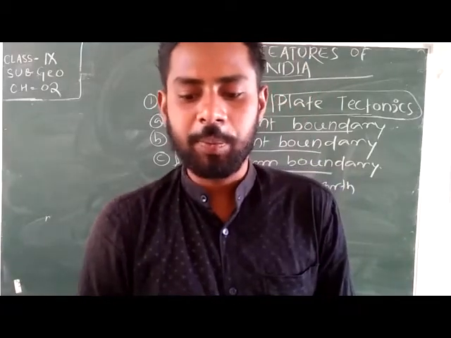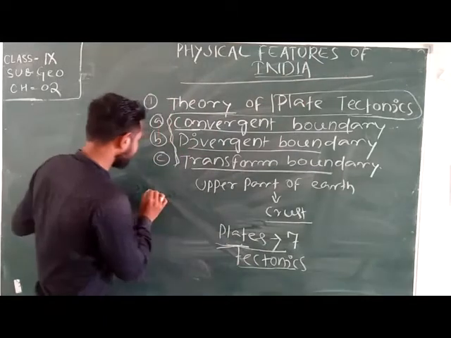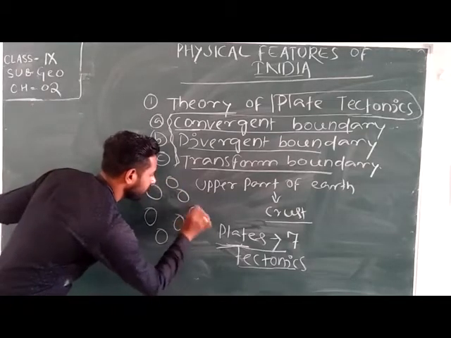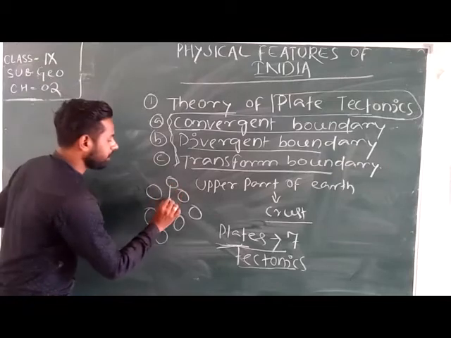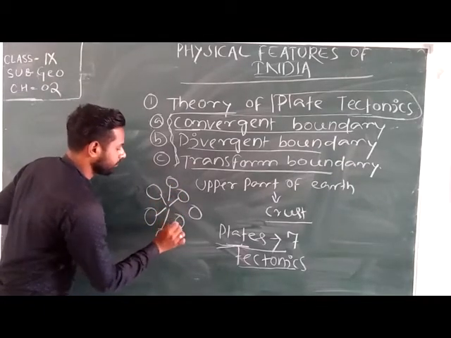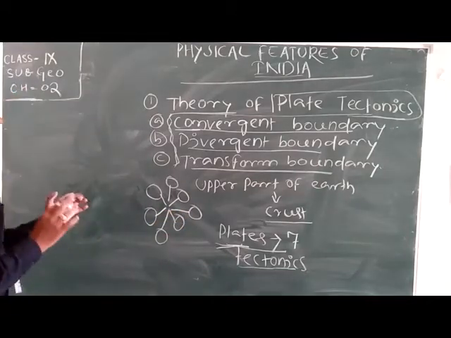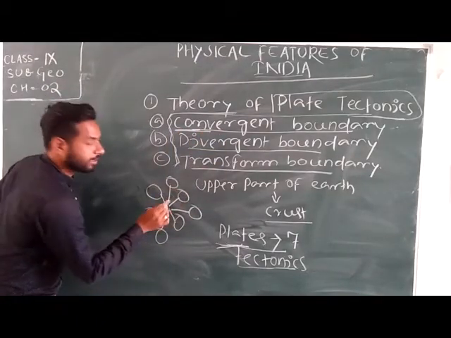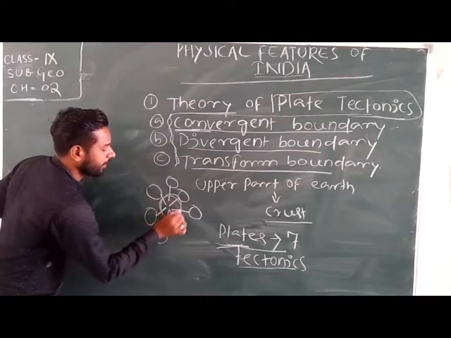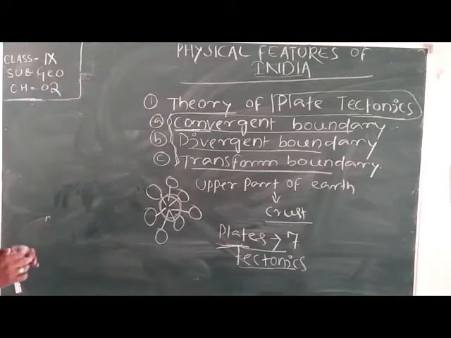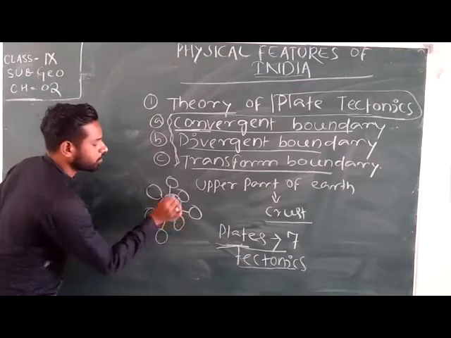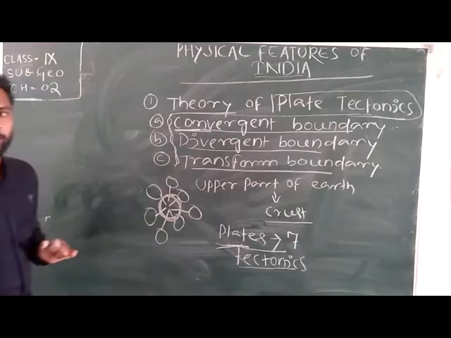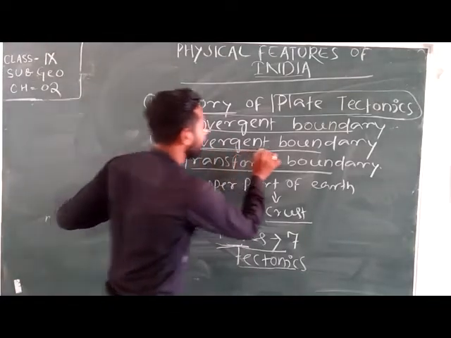When some plates come towards each other, okay, the tectonic plates move towards each other. Got it? So this movement is known as convergent boundary. Means if the tectonic plates are close together, they have created a vast landform. If they come close to each other, this movement is known as convergent boundary.